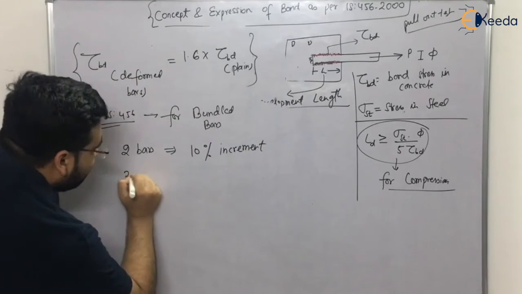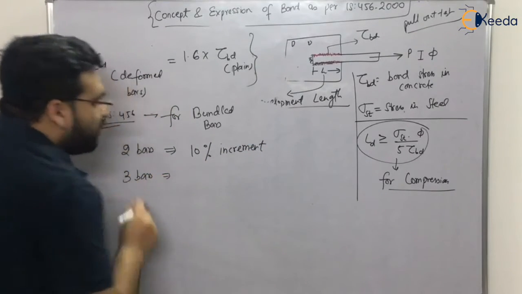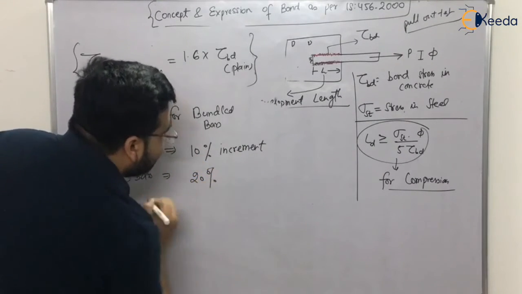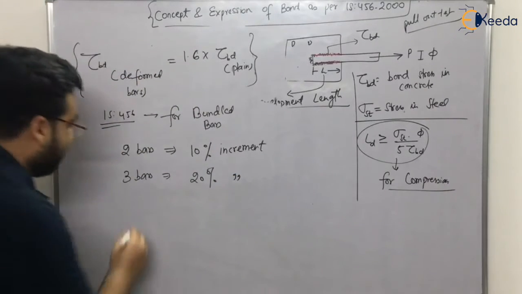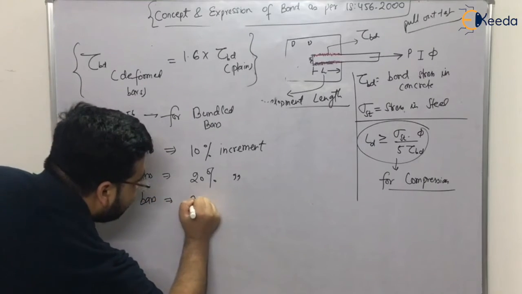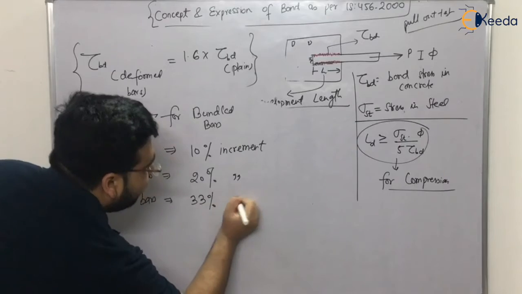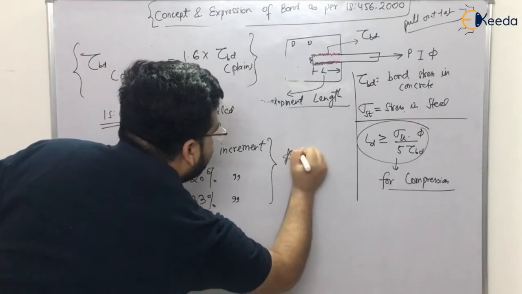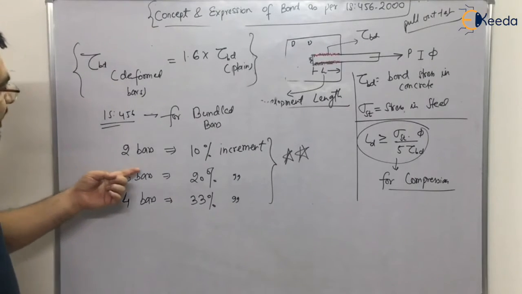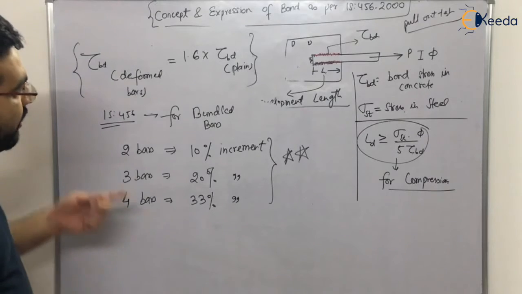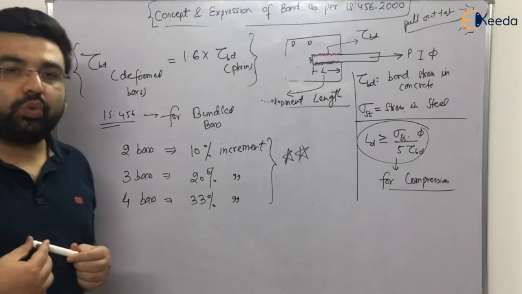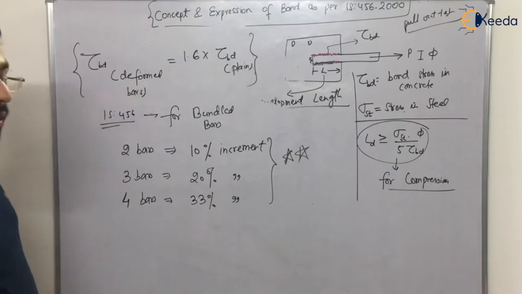If you are providing 3 bars, the bond stress increases by 20%. And if you are providing 4 bars, the bond stress increases by 33%. This is also very important. Right? Because in many examinations, straightforward questions have been asked, and what students do, they do not remember these important provisions of the IS code. So these provisions of IS code are very important.